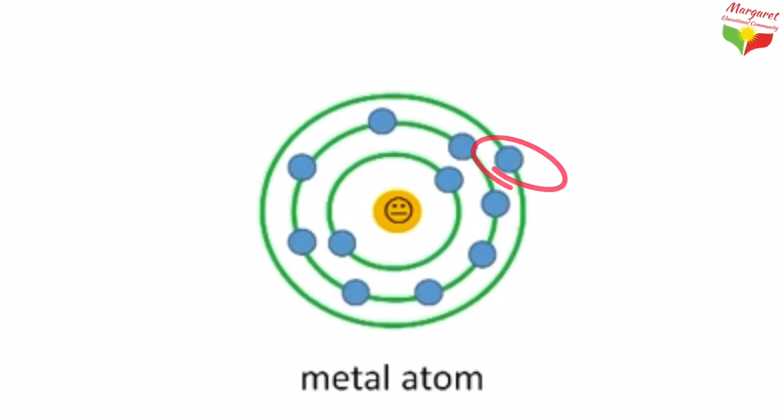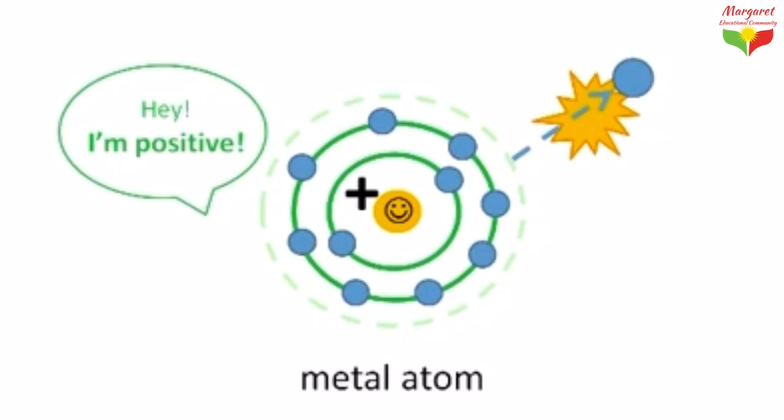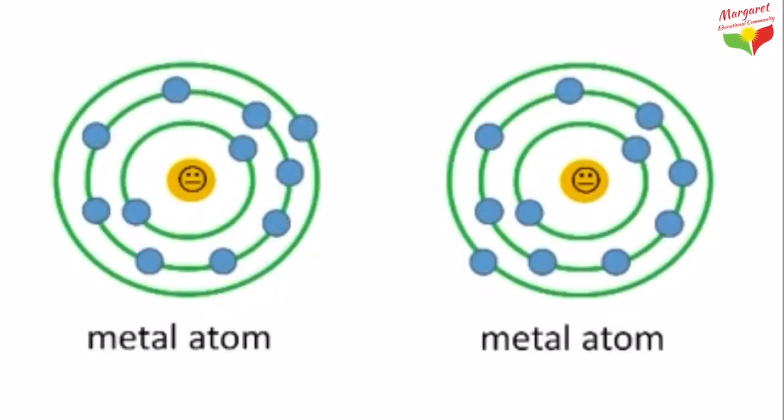When two metals need to become more stable, they both want to get rid of their valence electrons, but there are no other atoms to come around and pick up the mess and take those extra electrons, right? So they just lose them anyway. Metal atoms give off their electrons no matter what, because they are so desperate to become more stable and more satisfied. And if there are only metals around them, they need to help each other.